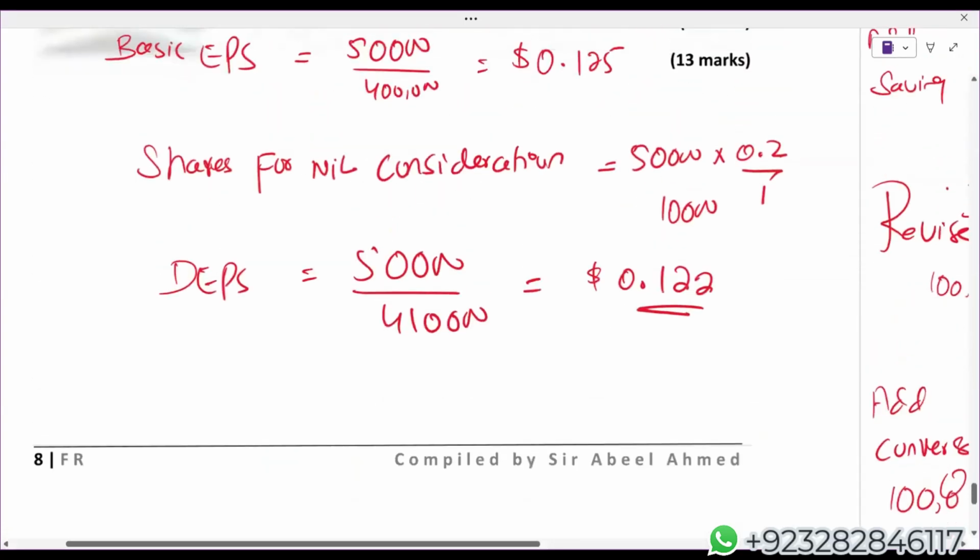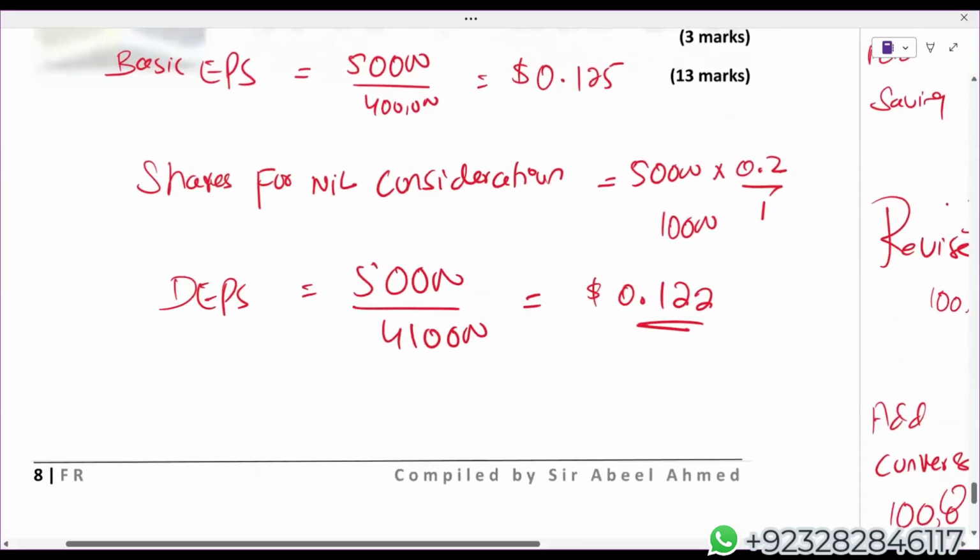Students, we have discussed all the questions of Study Hub, all the questions which are in the Kaplan kit. In our regular classes, we have started IAS 16 as well. So that is all about your EPS. From the Study Hub, other IASs, IFRSs, and even the consolidation area, we will be discussing like this, the way we have discussed IAS 33 today. So I'll be conducting the live revision classes and we'll be discussing the material of the Study Hub.